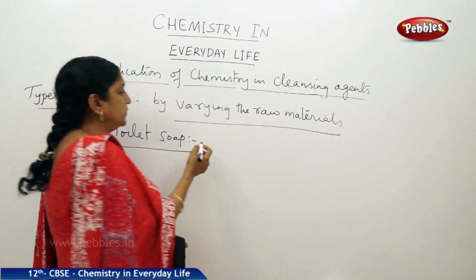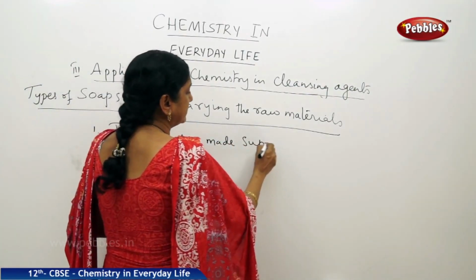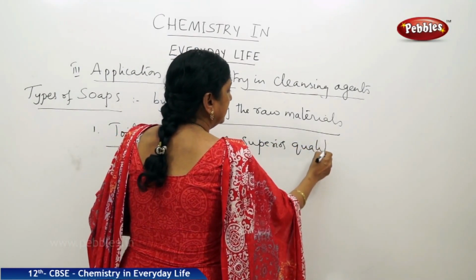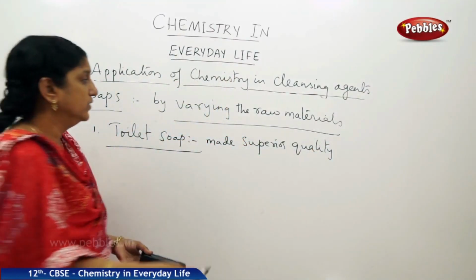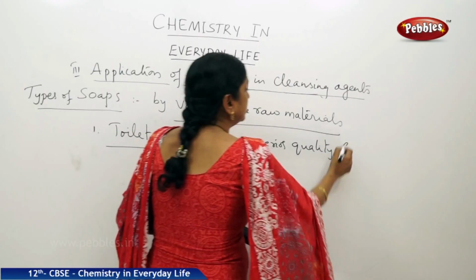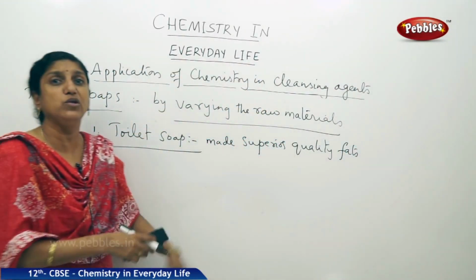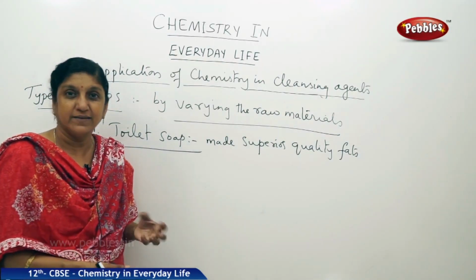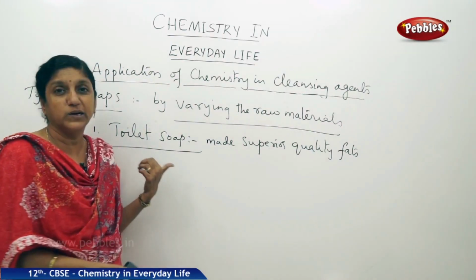Toilet soaps are usually made from a superior quality fat.